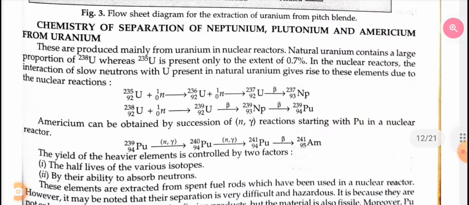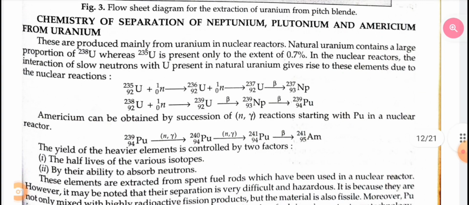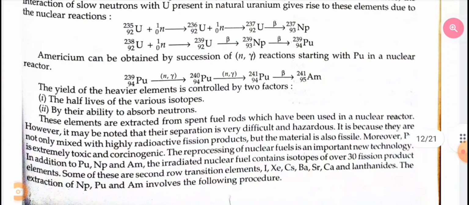Americium can be obtained by a succession of neutron, gamma reactions starting with plutonium in a nuclear reactor. The yield of heavier elements is controlled by two factors: the half-life of various isotopes, and second, their ability to absorb neutrons. These elements are extracted from spent fuel rods which have been used in the nuclear reactor.